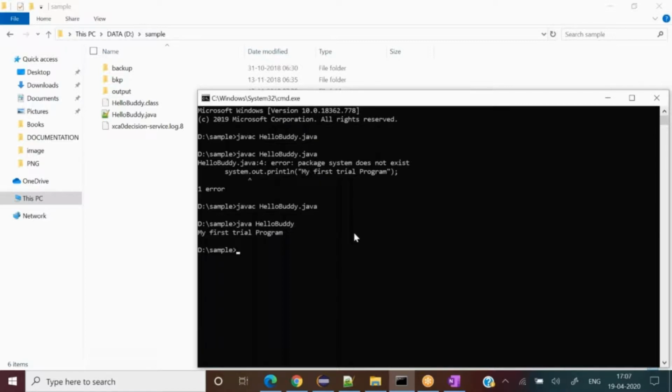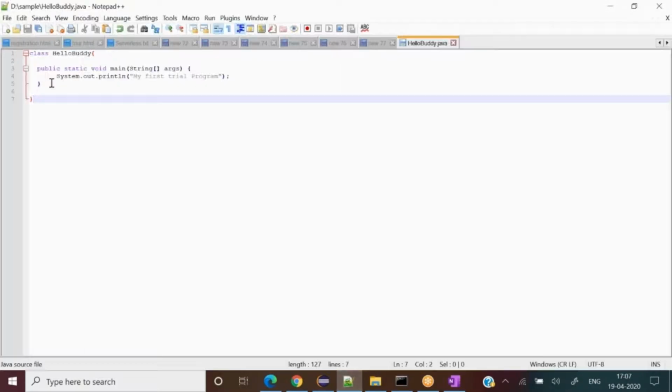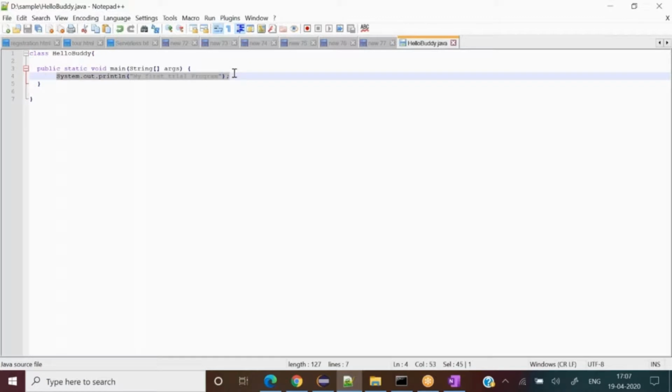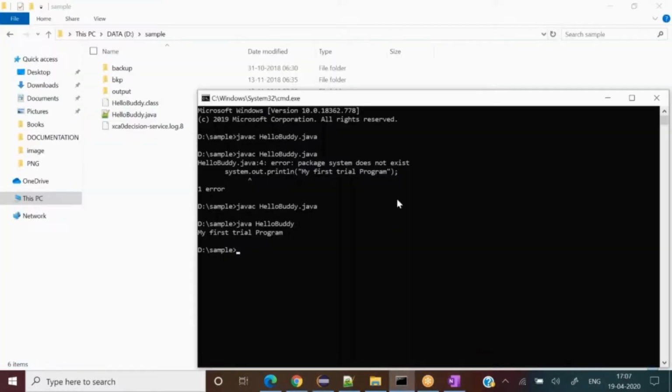So if I run it over here, the interpreter will execute this program, my first trial program, and whatever we have written in the statement will get executed for me. So far so good. The reason I wrote this program is to show you what happens behind the scenes when the compiler and interpreter come into the picture, because normally in an IDE we don't see those particular things.